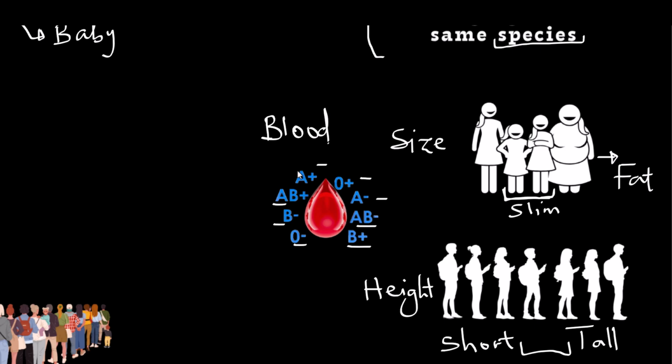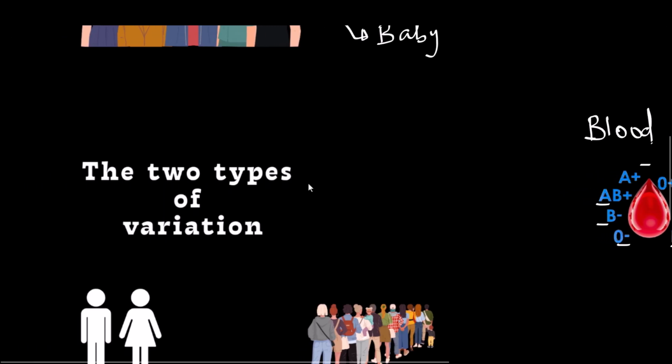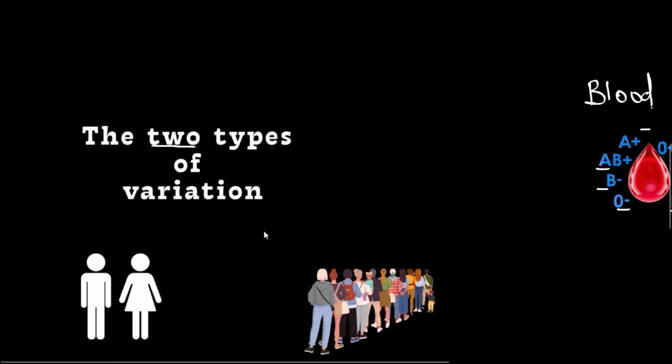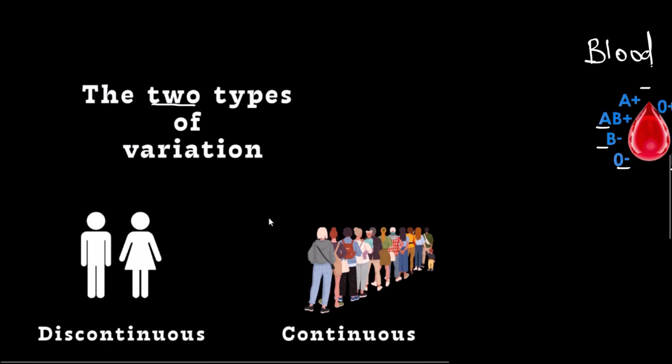But when it comes to the blood type, you can either be blood type A or blood type B. You cannot be blood type A and B at the same time. So that means when it comes to variation, we have types of variation. And there are actually two types of variation. What are those two types of variation? We have continuous variation and discontinuous variation.